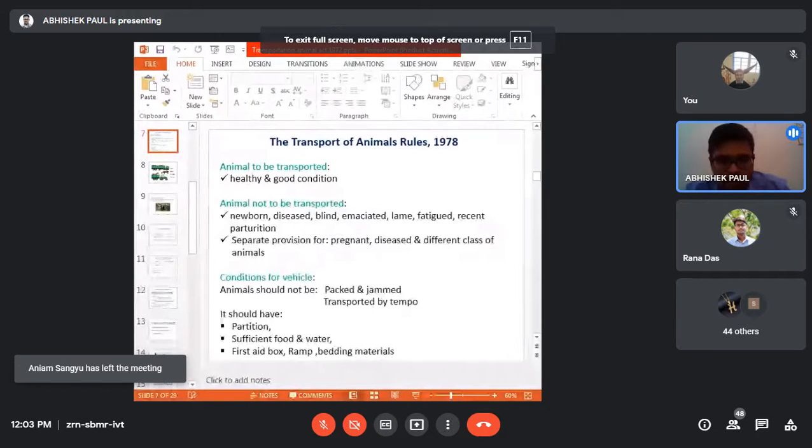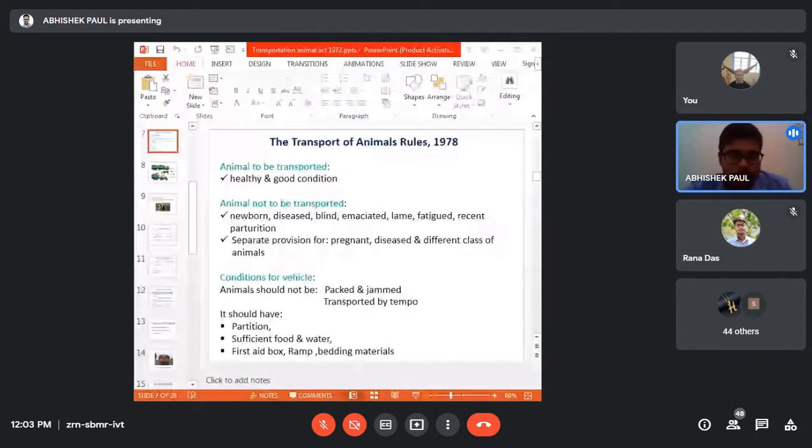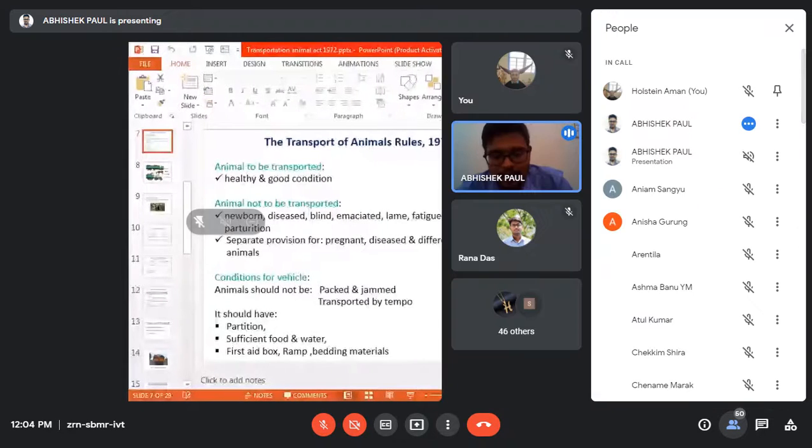Transportation, as I already discussed: the animal to be transported should be in healthy and good condition. Healthy means there should not be any disease, and they should not suffer from any pain. Then animals not to be transported: newborn animals, or any animal suffering from diseases, or blind by birth or due to some disease, or emaciated. Emaciated means, due to non-availability of feed, they are very thin.